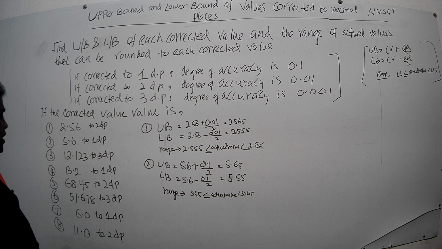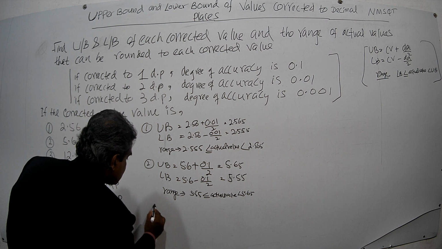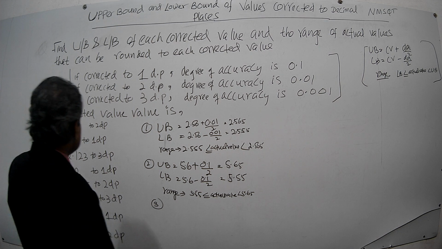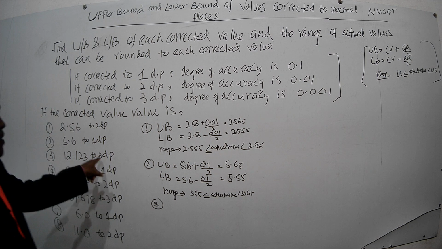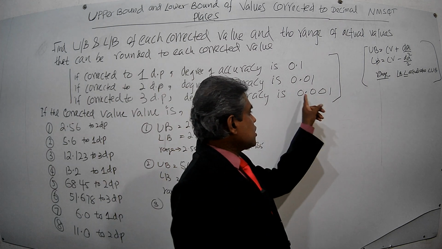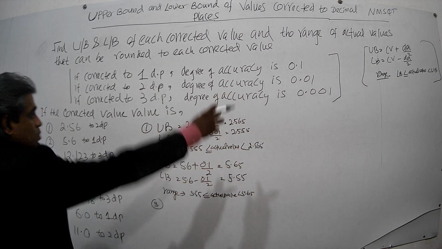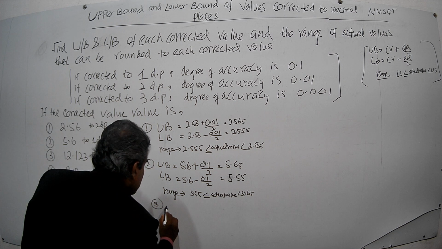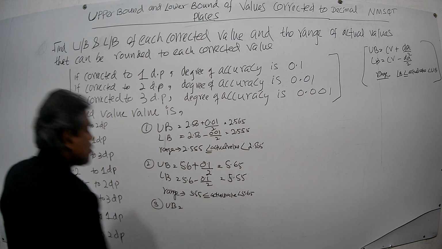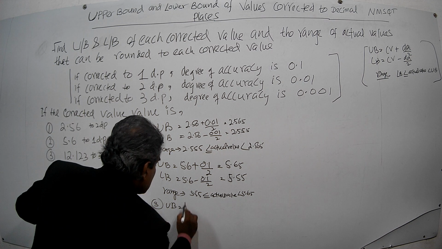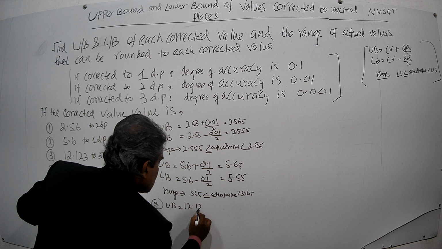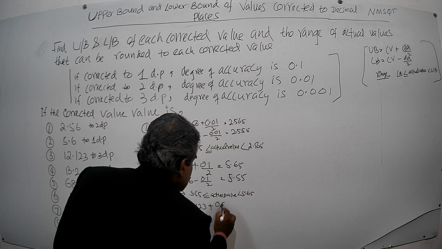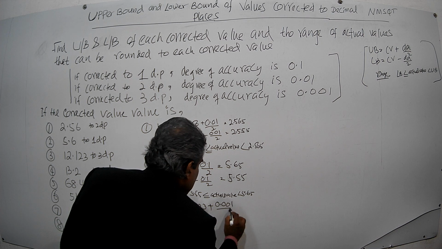Now the third one is 12.123 to 3 decimal places. What is the degree of accuracy when it is corrected to 3 decimal places? 0.001. That 0.001 should be used as the degree of accuracy in the upper bound and lower bound formula. Now the upper bound equals the corrected value 12.123 plus the degree of accuracy 0.001 divided by 2.